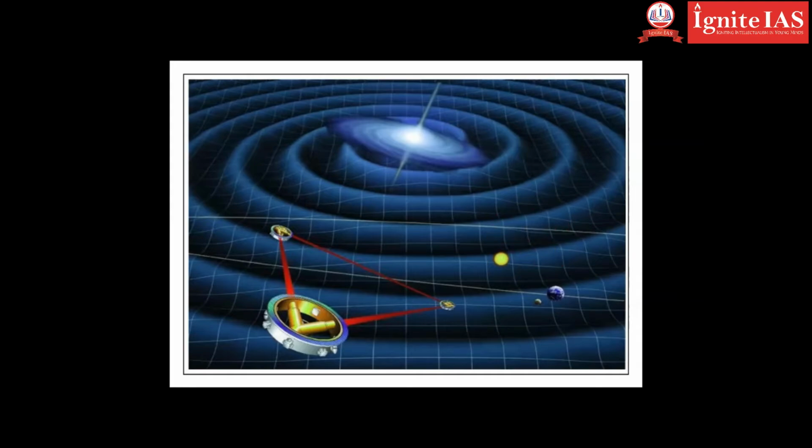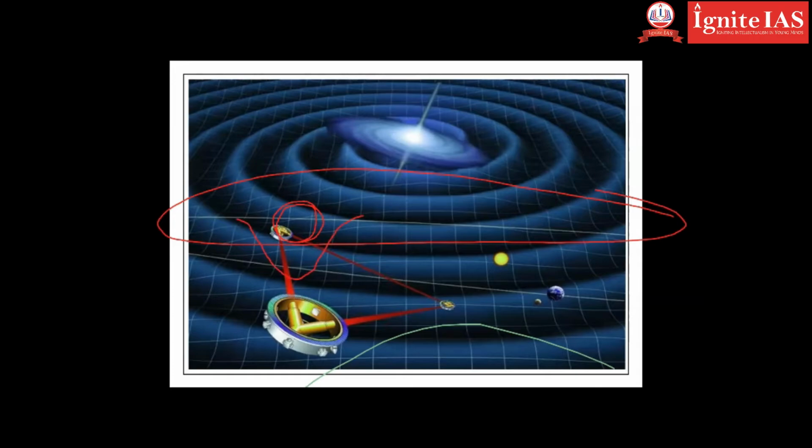Simply put, imagine the whole universe is a rubber disk. Suppose we place the earth on that disk, the disk will compress like this, right? That is why earth has gravitational force. If you put Jupiter, a larger body, the disk will compress more. That is why Jupiter has more gravitation.